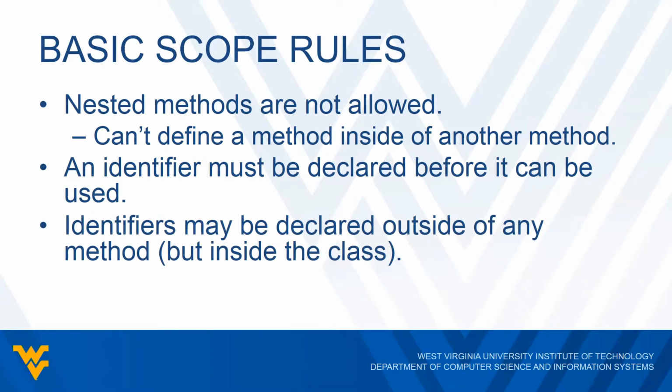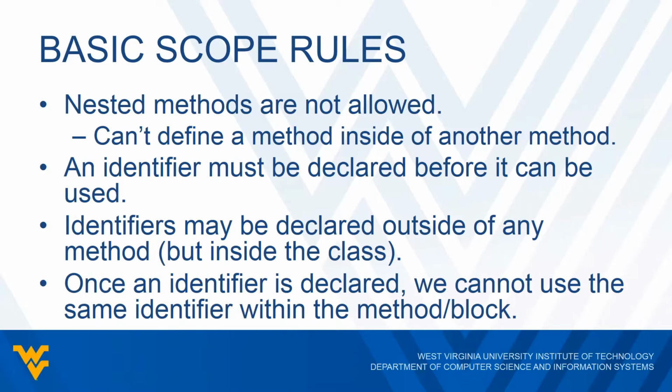Another rule is that identifiers may be declared outside of any method. However, they have to be declared inside the class. We've seen some examples of this already. Anytime we declare something outside of main, we can do so, but we have to include the keyword static in front of it. So the point here is that we are allowed to declare identifiers outside of any methods, but we have to make sure that those identifiers are declared inside the class.